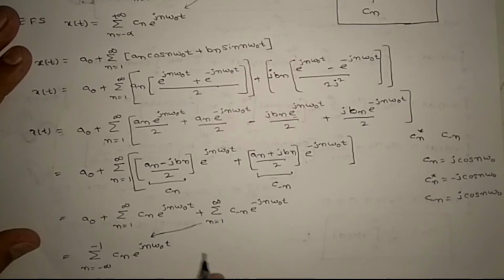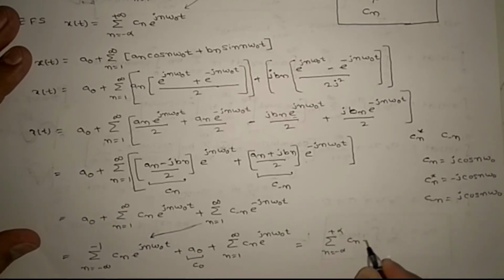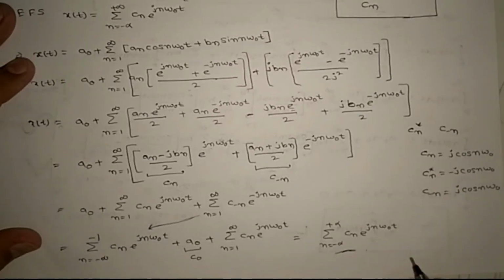So these limits will also change, right? And plus a0 plus, and this one I am writing as sigma n equals 1 to infinity cn e power of jn omega naught t, right? If I replace this with c naught, then you will get sigma n equals minus infinity to plus infinity cn e power of jn omega naught t, right? You got this result, right?